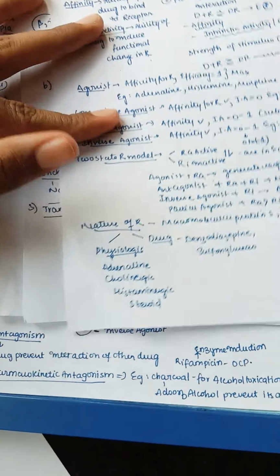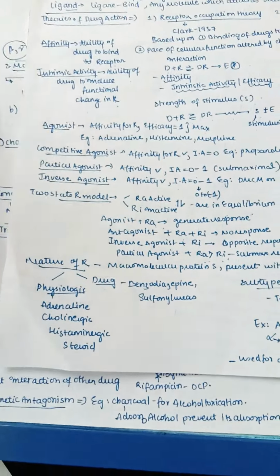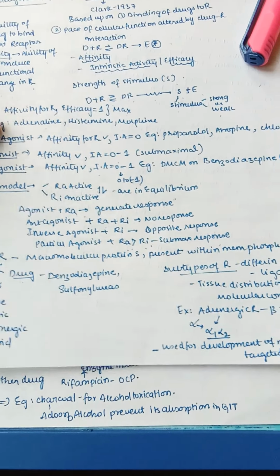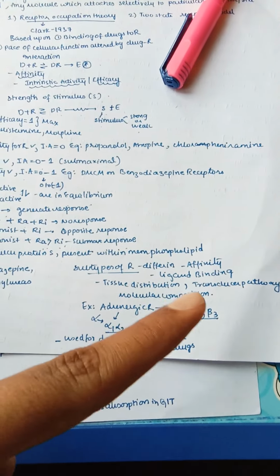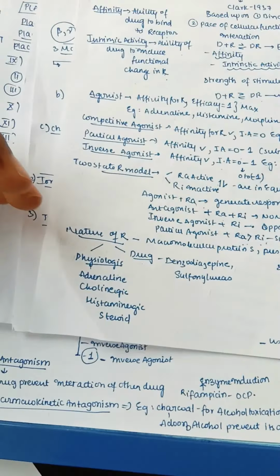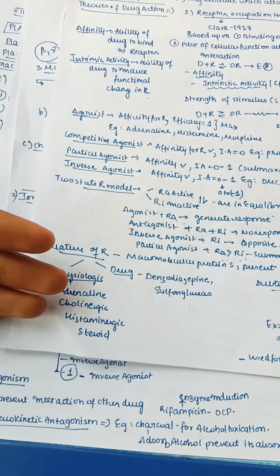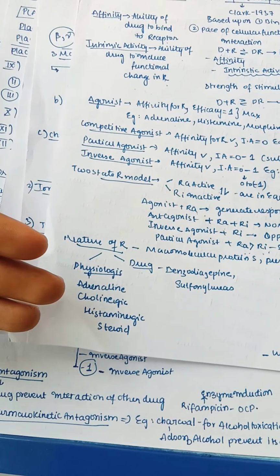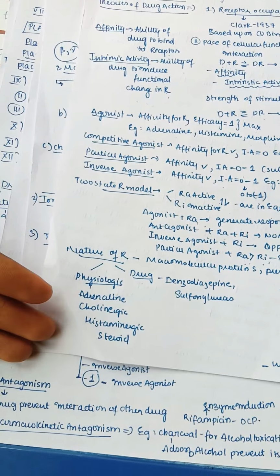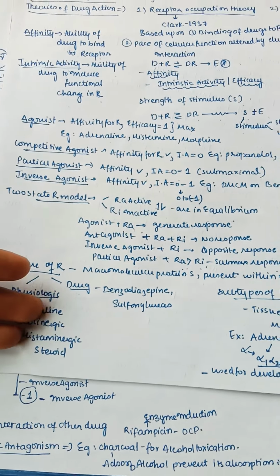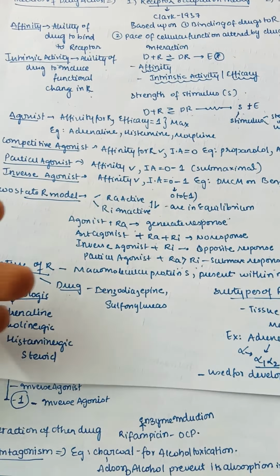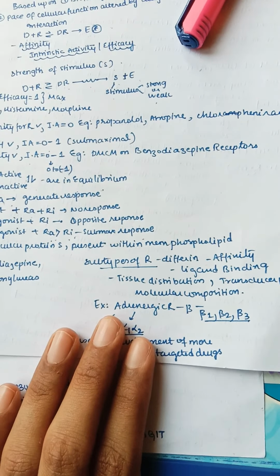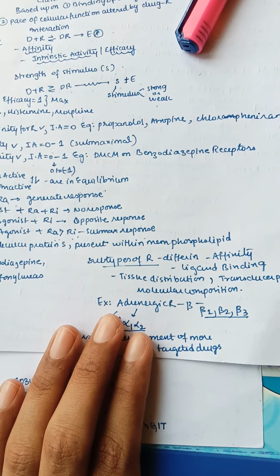So we are in the last part of this part 1. What is the nature of receptors? Receptors are macromolecular proteins, right? As we have discussed, present within the membrane phospholipid. The nature of receptors may be physiological or according to drug. Physiological examples are adrenergic, cholinergic, histaminergic, steroids, and drugs are like benzodiazepine, sulfonylureas, etc.